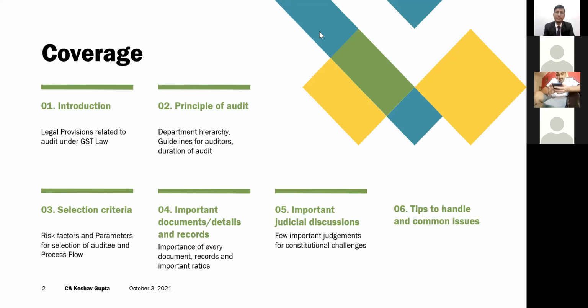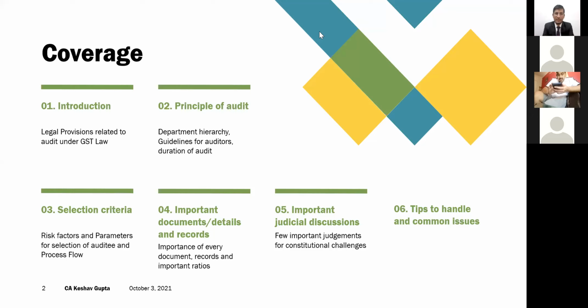Then the most important part is the selection criteria, because the number of assessees registered in GST is pretty high, and they have to filter it down and then select the assessees. I'm sure this must be a bigger process in Mumbai as compared to Jaipur, because here the number of assessees having large turnovers is pretty limited, somewhere around 100, 150. If I talk about the 100 crore plus companies, I'm sure they must be not more than 150 or 200. But when it is the commercial capital of the country, the selection criteria plays an important role, because most of the assessees are already crossing those benchmarks.